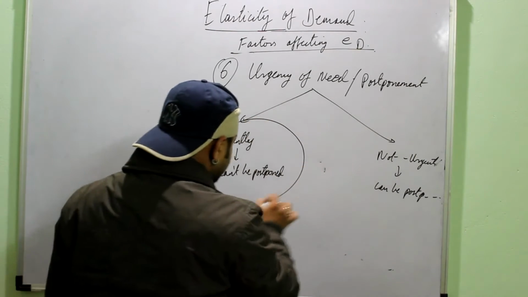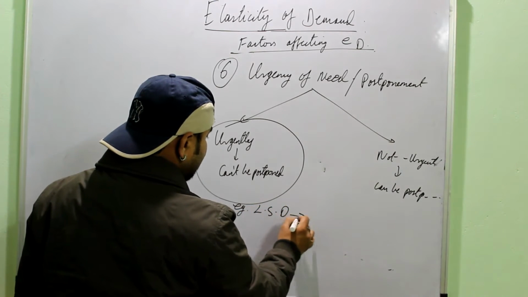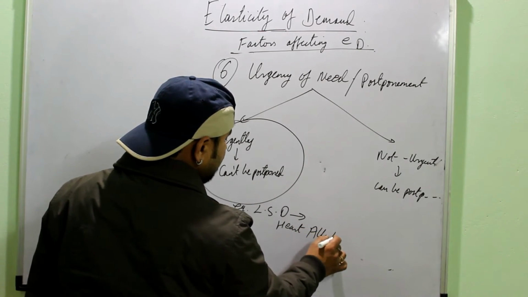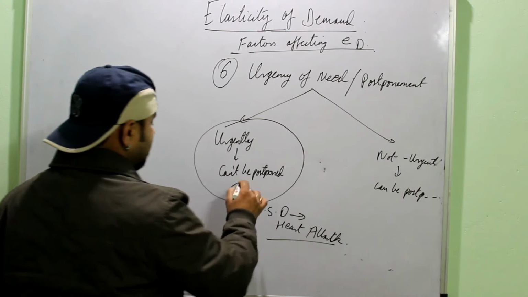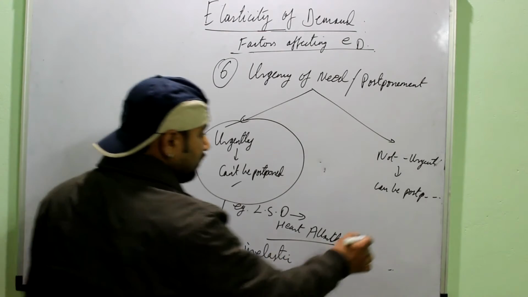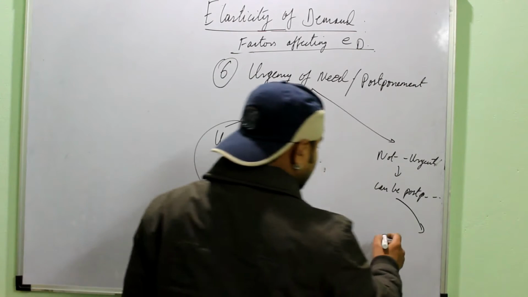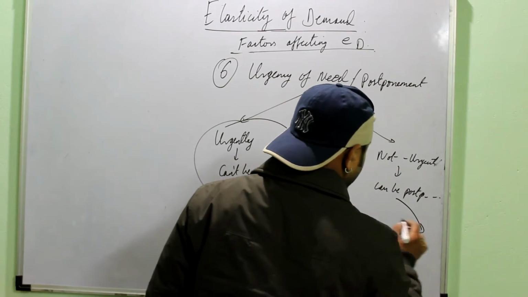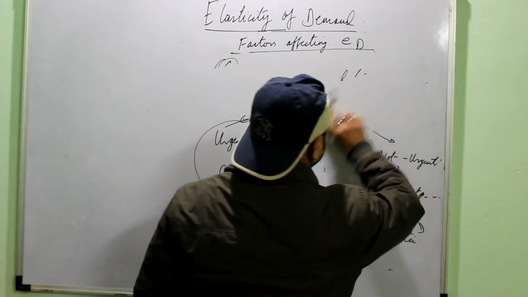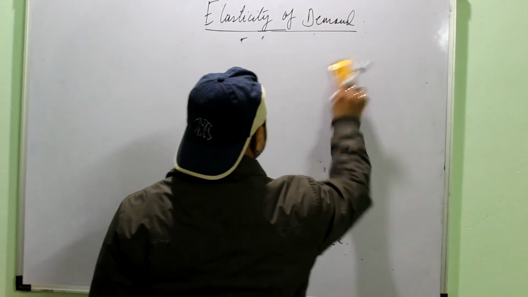In case the demand is urgent, for example, say a life-saving drug at the time of heart attack, cardiac arrest, that is urgent, cannot postpone. Demand is inelastic. But if the demand can be postponed, say like for a car, like for a mobile phone, then the demand is elastic. You can wait for some time if the prices are high. So these are the factors affecting the elasticity of demand. You might get the question based on any one of the factors.